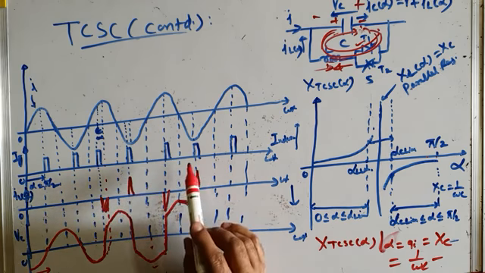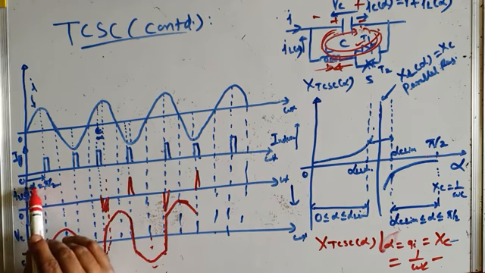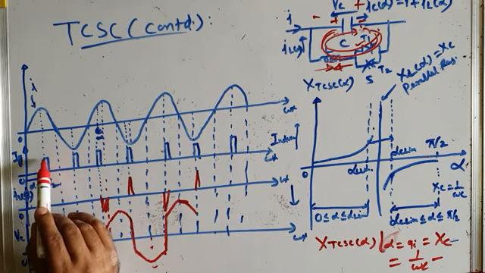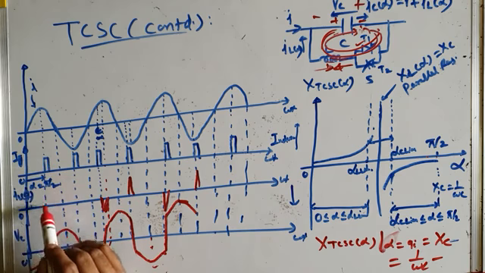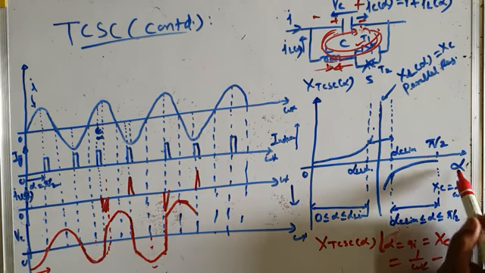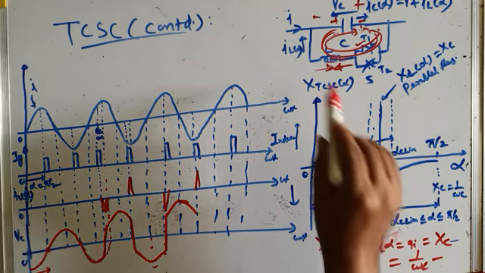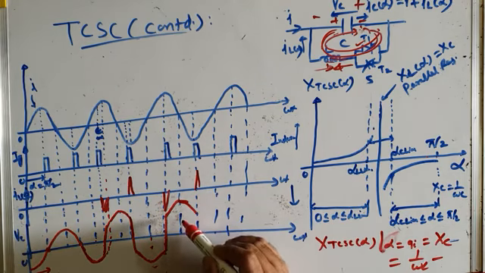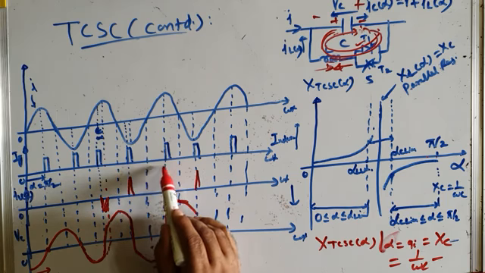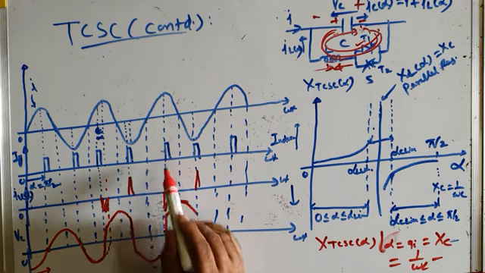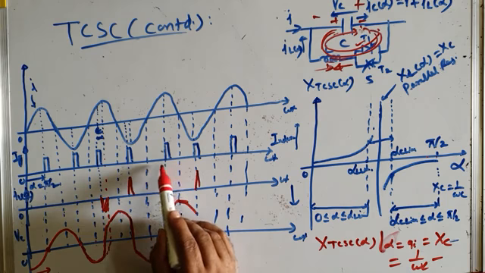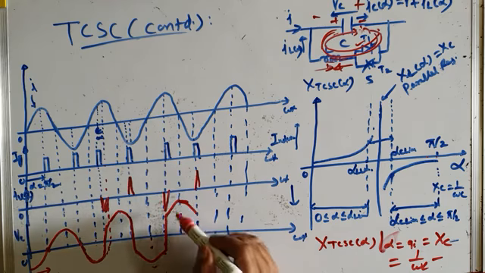Now you can ask a question here. Here I showed alpha equal to pi by 2, when firing pulse is issued, TCR does not conduct. It does not conduct because at alpha equal to pi by 2 the voltage across capacitor, which is the voltage across thyristor, is zero. But that is not the case here. Here also you can see this is alpha equal to pi by 2, exactly equal to alpha equal to pi by 2. But here TCR will conduct.